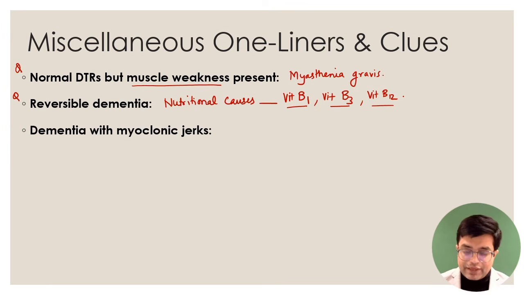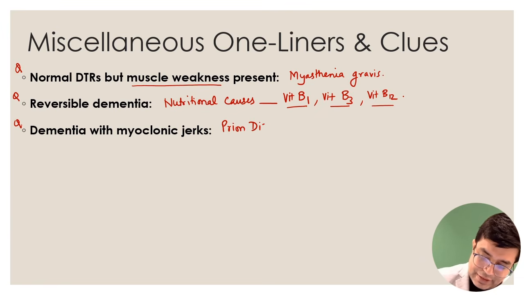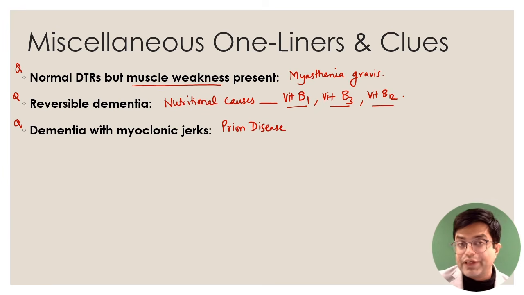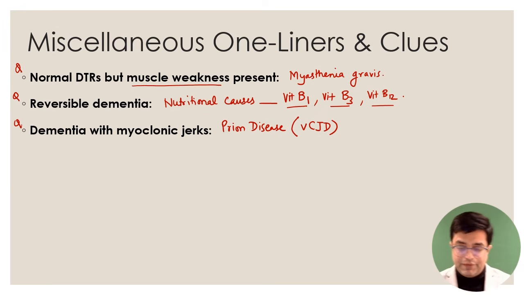Then dementia with myoclonic jerks. If the question says this, what will you suspect? This is something I've already discussed with you. Prion disease. We just did prion disease. So the likely diagnosis will be prion disease. Prions are proteinaceous infectious particles devoid of any nucleic acid. One of the options in the exam question which had come was variant Creutzfeldt-Jakob disease. So variant CJD or prion disease will be the answer.